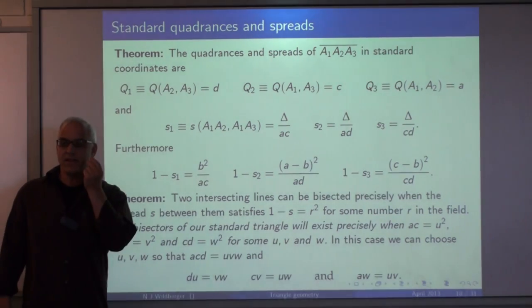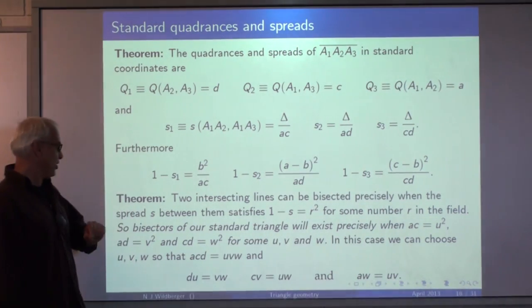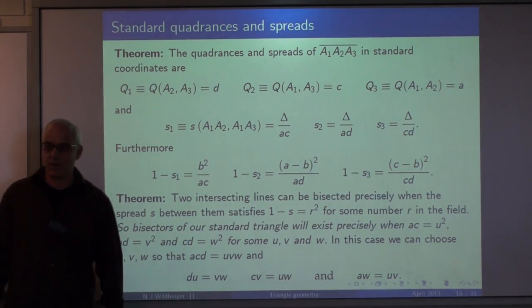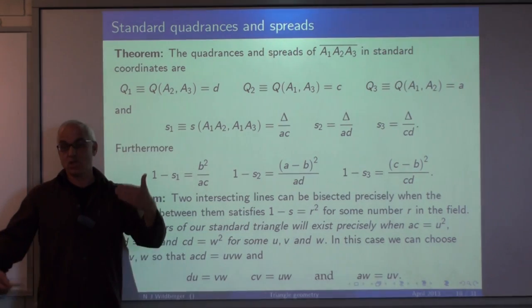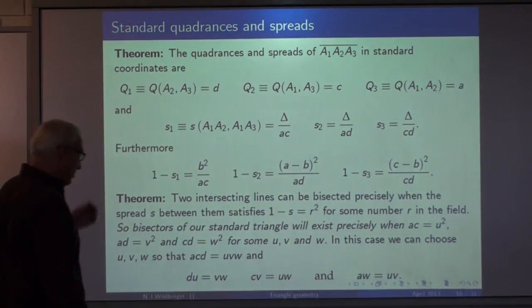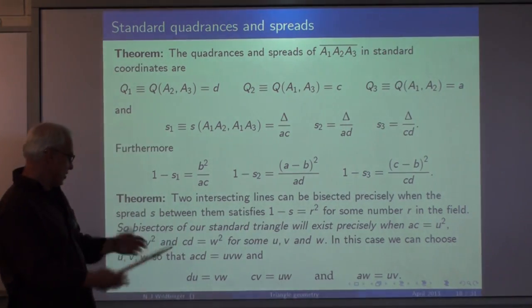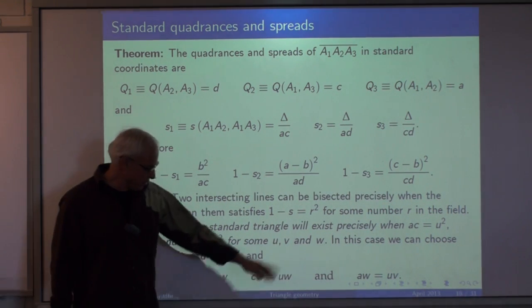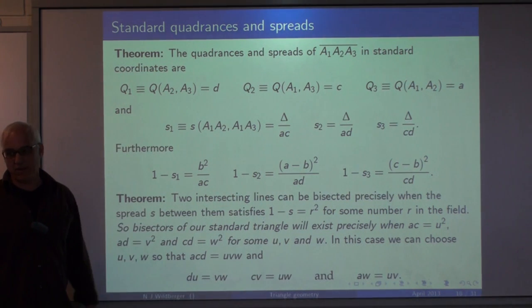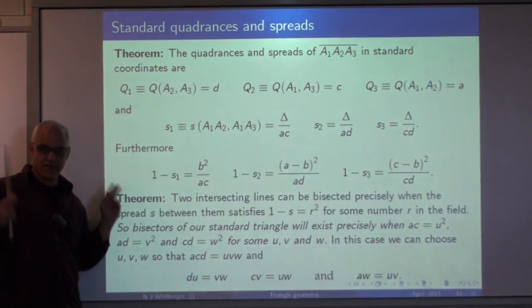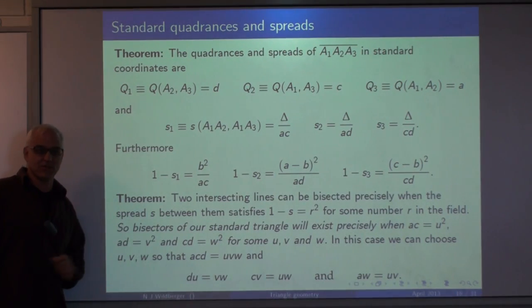So we're going to assume now that those conditions are satisfied. That we have a U, a V, and a W satisfying AC equals U squared, AD equals V squared, and CD equals W squared. That will guarantee what we usually call angle bisectors in this story. There's some flexibility here because if you have U, then you can just replace it with minus U. So we can choose things so that ACD is equal to UVW, and then there are quadratic relations that fall out from these formulas. So we're augmenting A, B, C, D with three more numbers, U, V, and W, which are some kind of algebraic square roots of these three combinations.